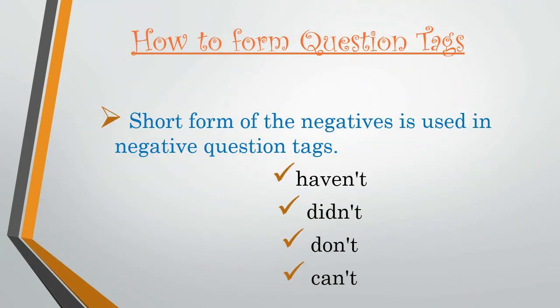Next, short form of the negatives is used in negative question tags. This you need to remember. Whenever you are forming a negative question tag, you will use its short form like haven't, didn't, don't, can't. I have not said have not, did not, do not, or cannot. Because whenever they are used as a question tag, you will always use their short form.